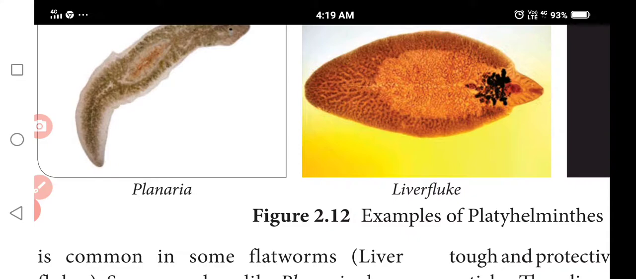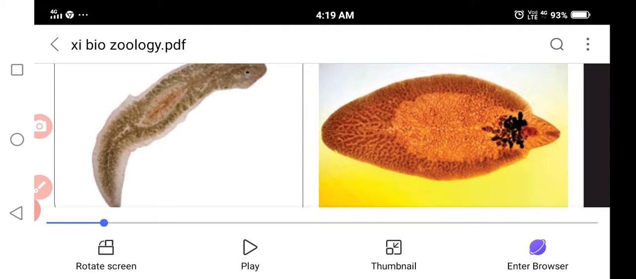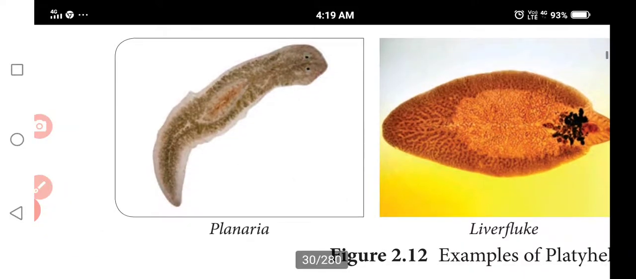So phylum Platyhelminthes will be dorsoventrally flat, a flat organization. Bilaterally symmetrical, triploblastic animals, with absence of coelom. That's why these animals are called acoelomate animals. Next, the movement is unidirectional. It does not have segmentation. Can you see any segmentation here? No, there is no segmentation. Some segmentation appears, but it is not true segments.